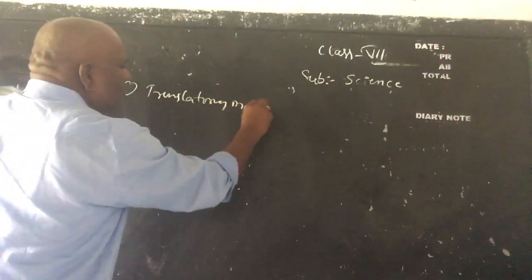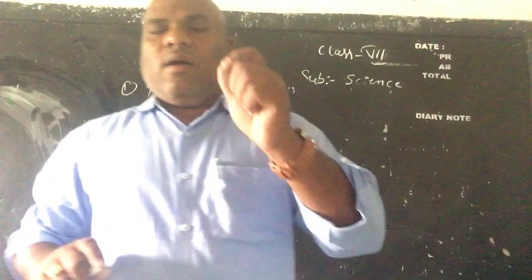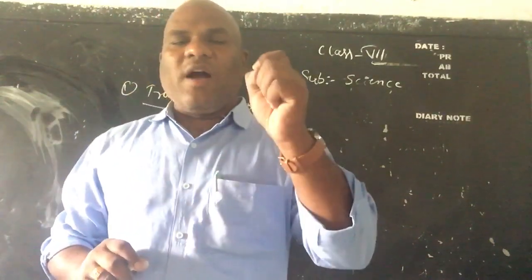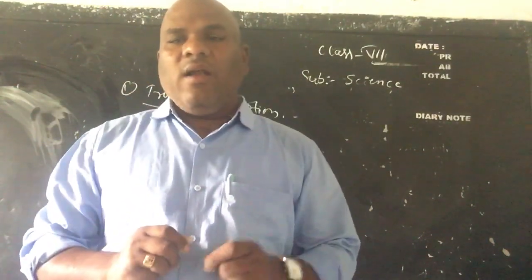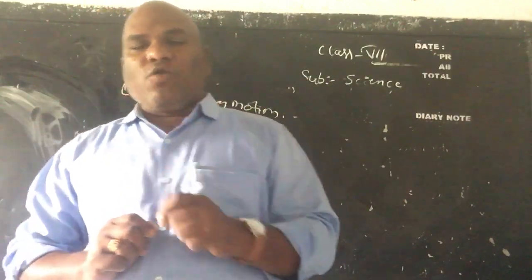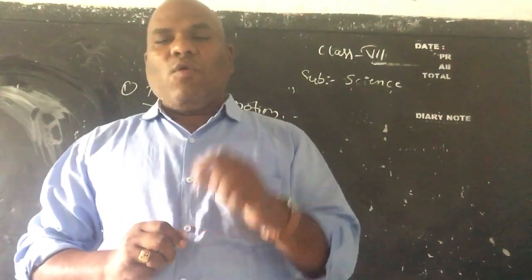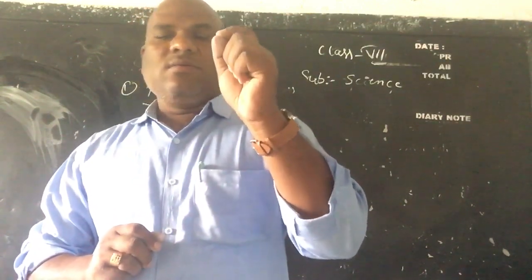Translatory motion, children: if all parts of a moving body move in the direction of motion, then the motion is said to be translatory motion.